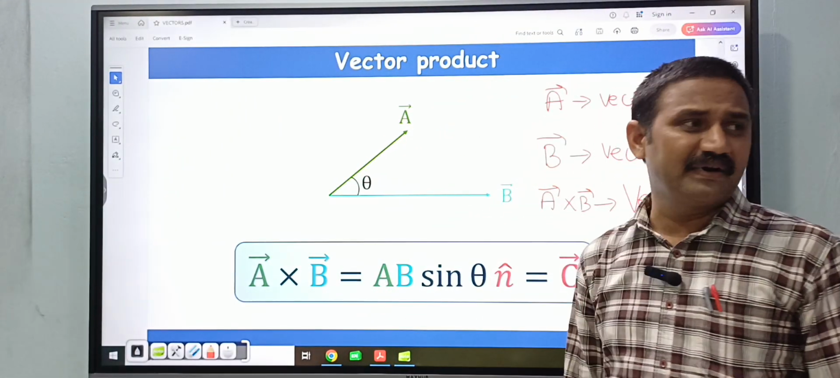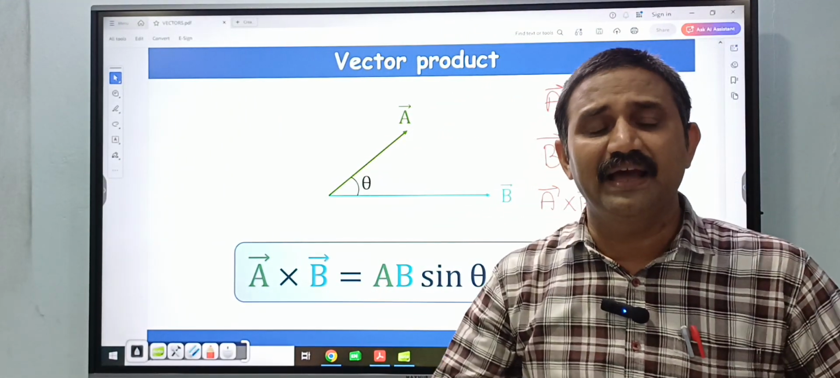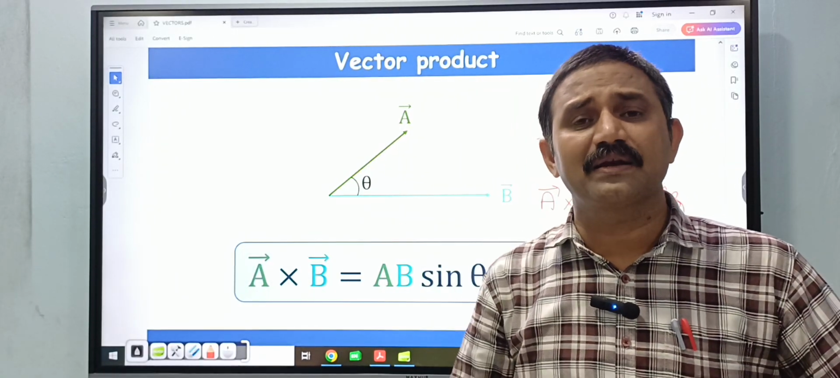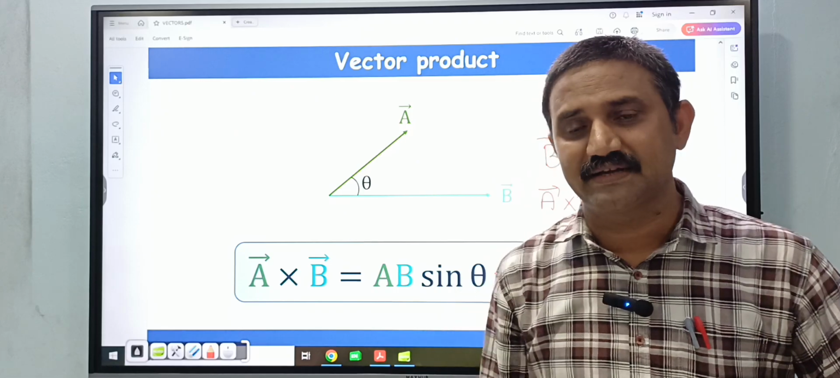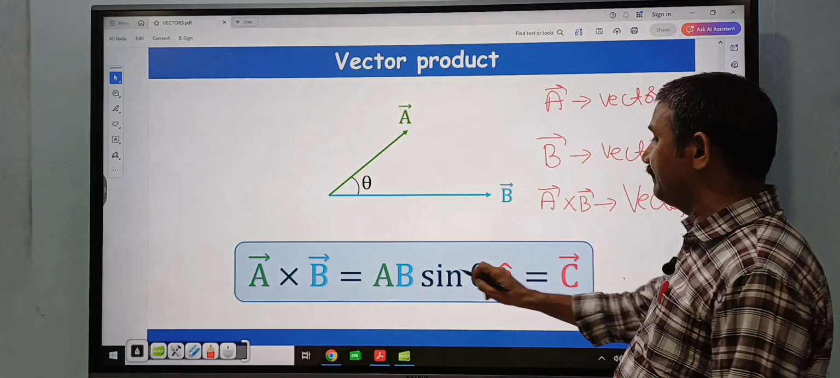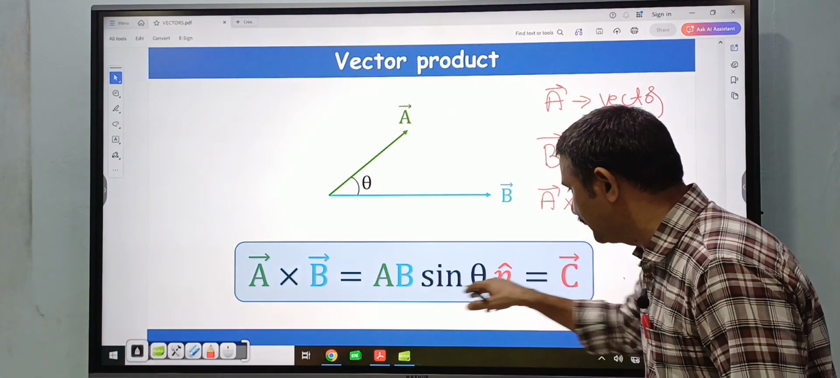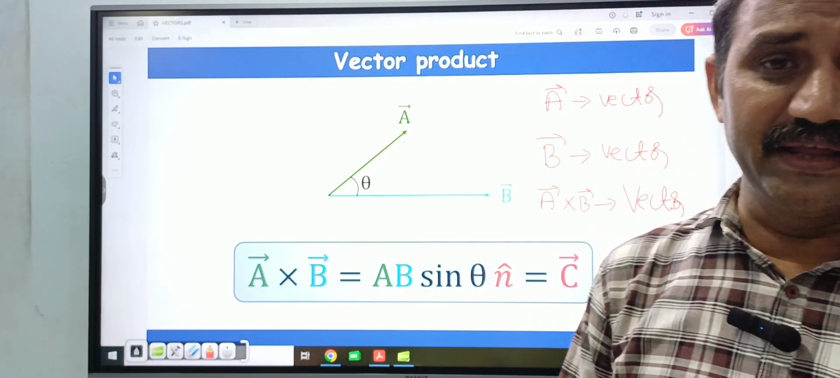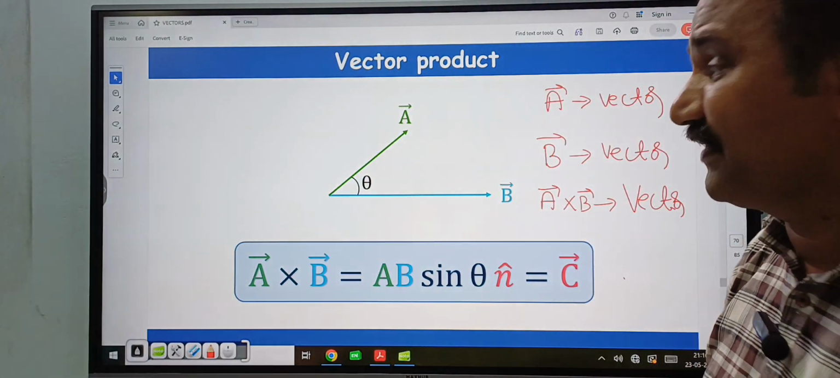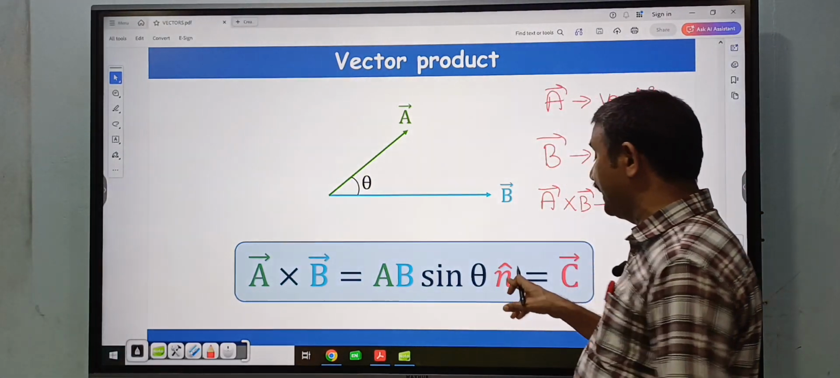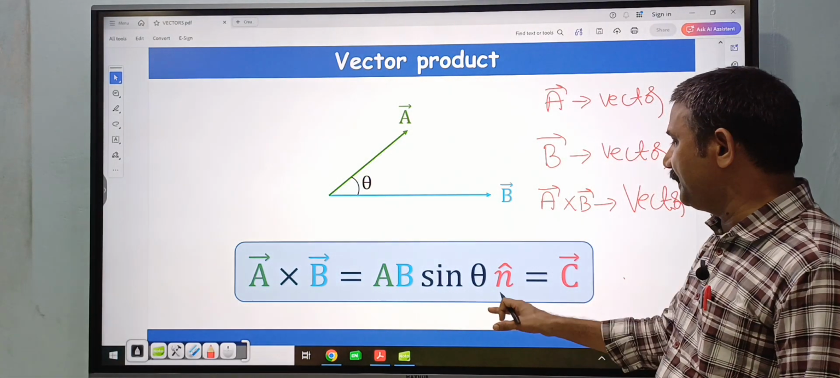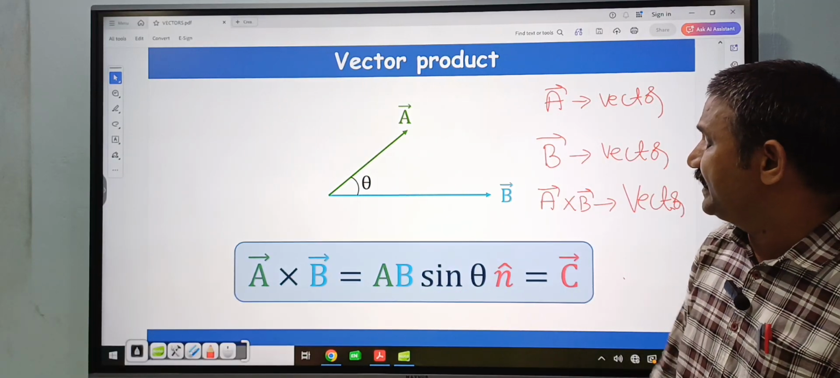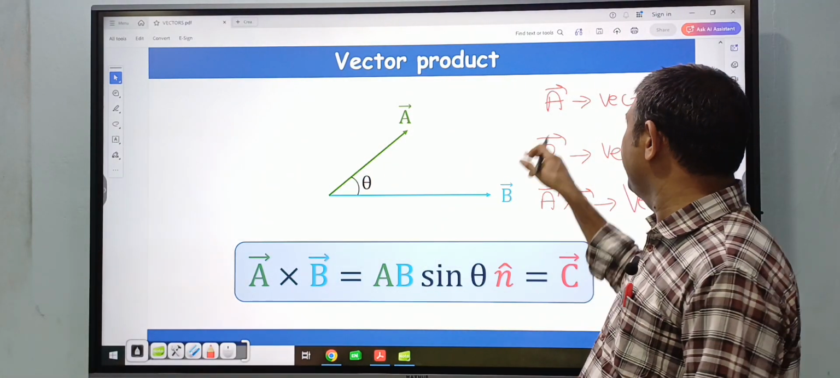So vector quantity means what? That a bar cross b bar vector has a magnitude, and that a bar cross b bar vector has a direction. What is the a bar cross b bar vector magnitude? That is ab sin theta. Because a bar cross b bar is a vector quantity, you indicate the direction of a bar cross b bar also, that is n cap, where n cap is a unit vector in the direction of a bar cross b bar.